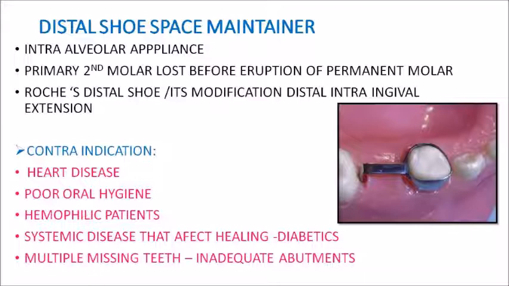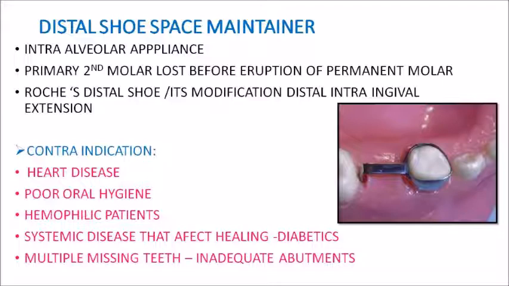So please look at the picture. Your primary first molar is banded, and from there is a distal intragingival extension. So that's a modification. Now, what is the significance of this intra-alveolar appliance or distal shoe space maintainer? As we have seen, it is used in cases when your second deciduous molar is lost before the eruption of your permanent first molar. So what happens is that the distal extension of this appliance will provide a greater path of control for the eruption of the unerupted permanent first molar and prevents its mesial migration. So that is the significance of the distal shoe space maintainer and its design.